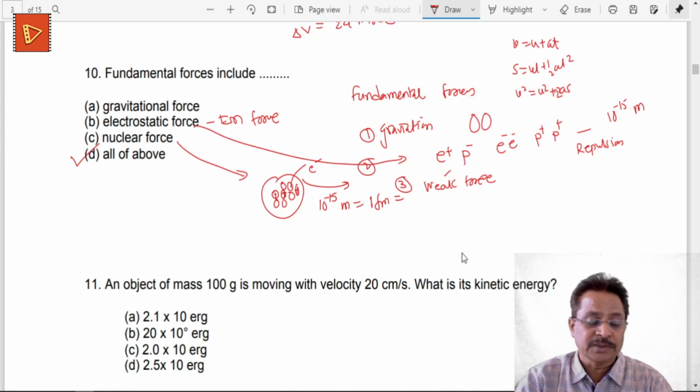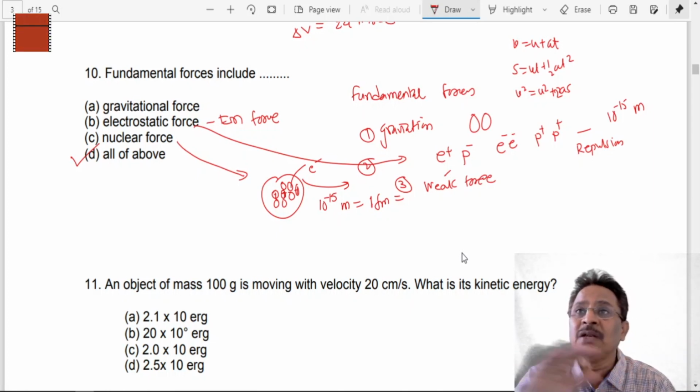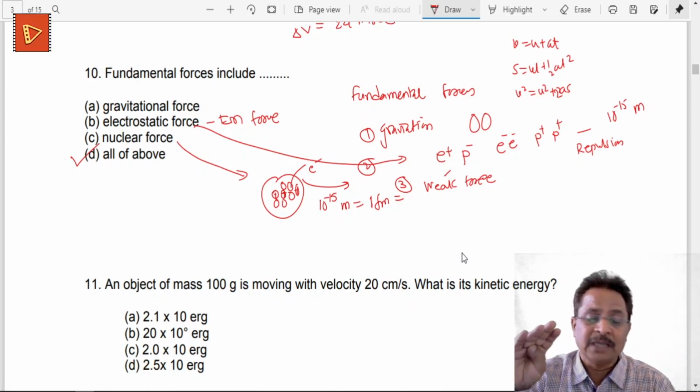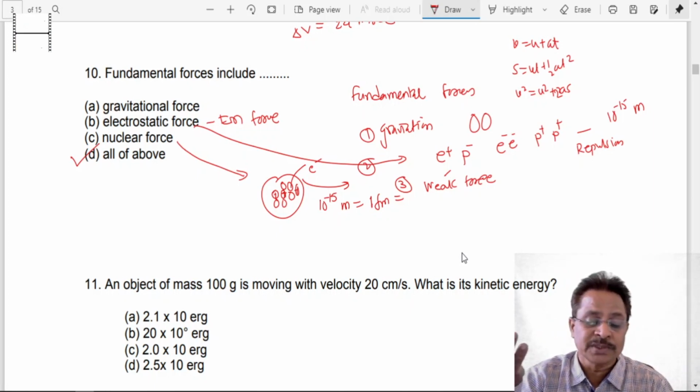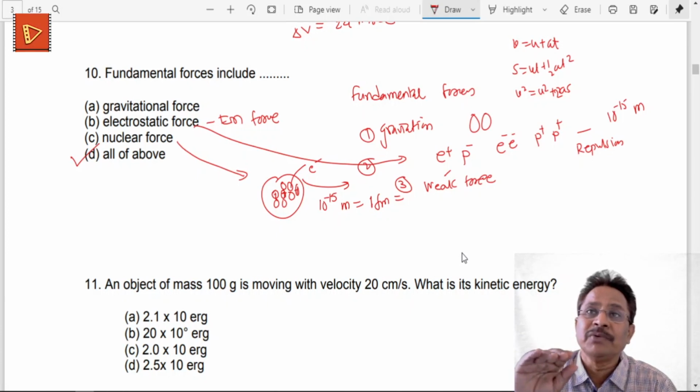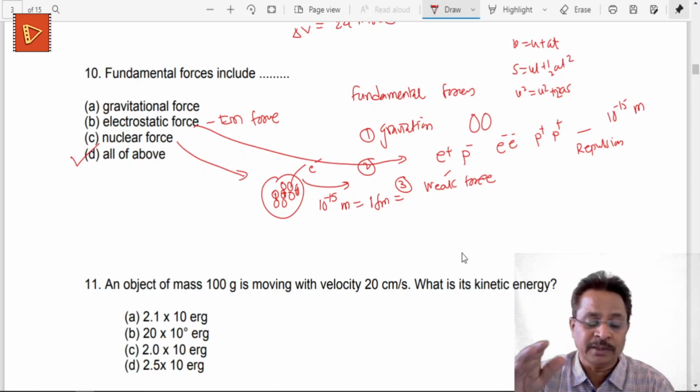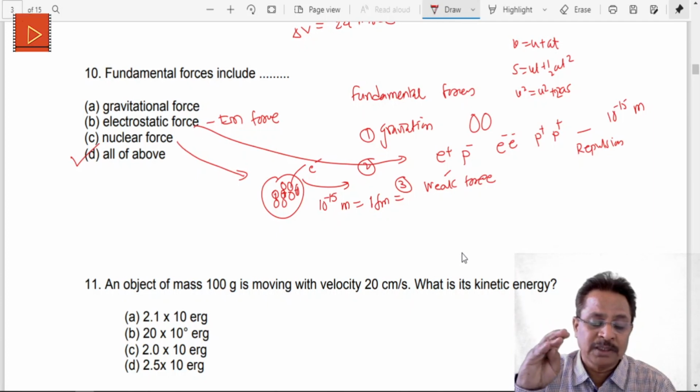In the short answer questions, we can be asked the definition of speed, average speed, velocity of the motion, instantaneous velocity, and how to differentiate between speed and velocity, one is scalar, one is vector. State and explain all three laws, first law, second law, third law, and sometimes you will be asked certain applications of them. What is the difference between mass and weight, how to calculate mass, how to calculate weight, what is inertia, and as we have said, the inertial frames and the non-inertial frames. This type of difference or example may be asked in examinations.